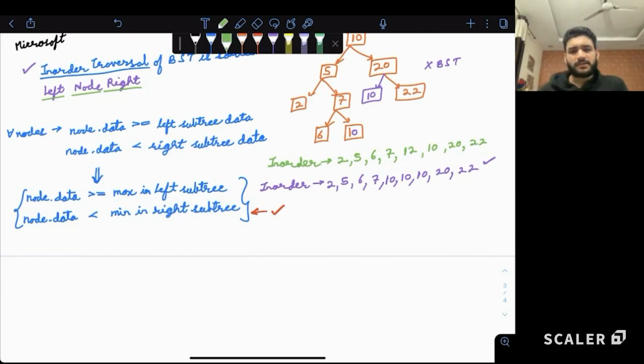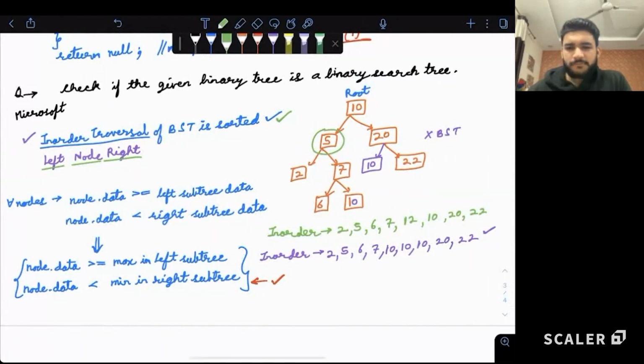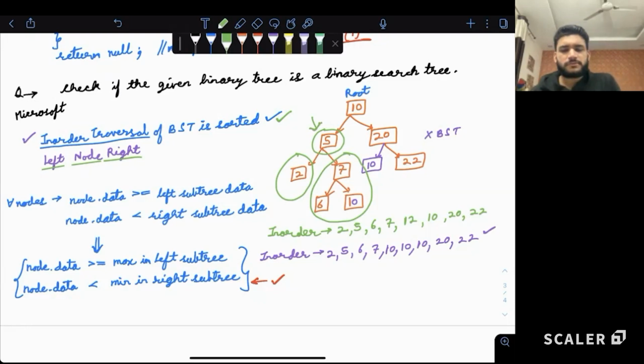So tell me one thing. If you want to find the maximum or minimum of this entire subtree for this particular node, can we say we will need the maximum and minimum in the left subtree and the right subtree? Then only we can find the maximum and minimum of the current node.